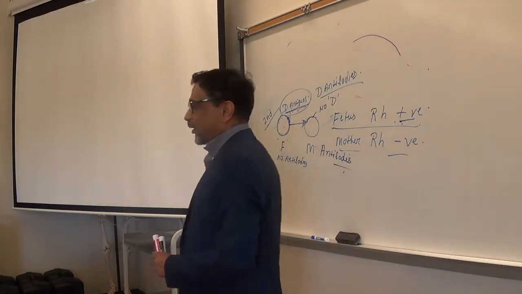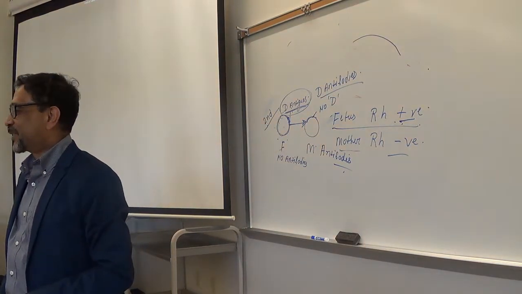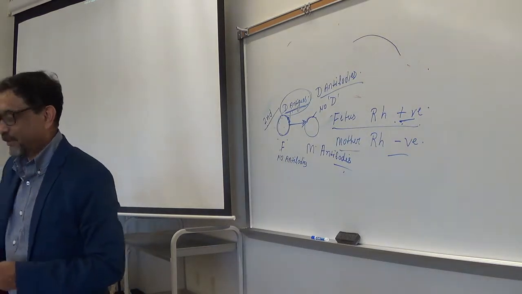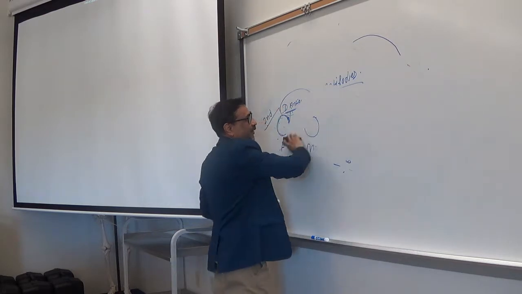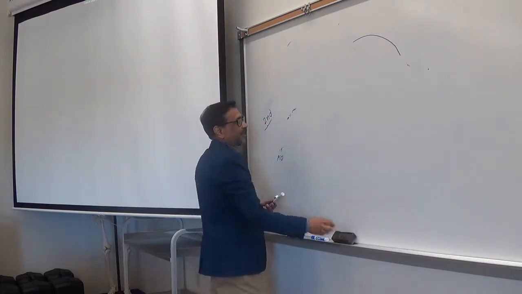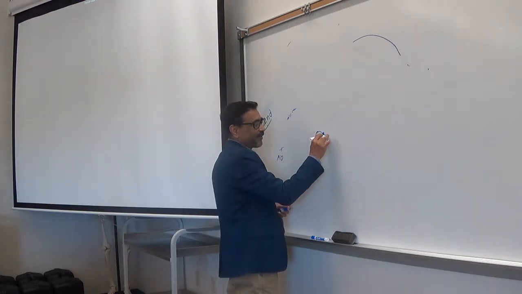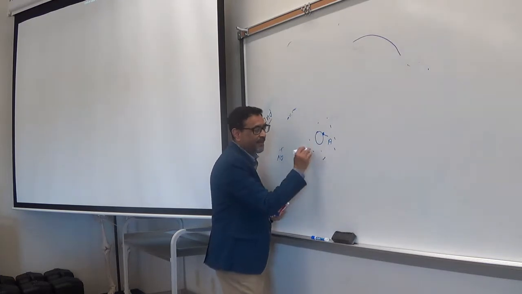So what you will do after you go home is just draw on paper. This is type A. That will make a lot of sense if you draw it. This is type A. That means what type of antigen? A. In the plasma, what type of antibody?